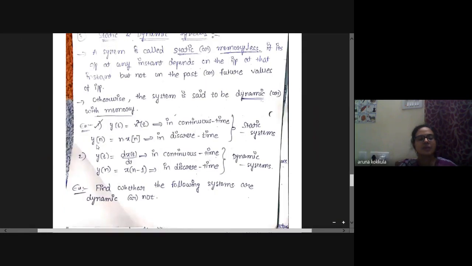Consider the first example, y of n is equal to n into x of n in discrete time. If I substitute n is equal to 0, it depends on x of 0. If n is equal to 1, x of 1. If n is equal to minus 2, x of minus 2. So at that instant of time only, your output depends on the input, so it comes under static. Whereas in the second example, if I consider n is equal to 1, x of 1 minus 1 will be x of 0. Output at 1 is depending on the input at 0, which is nothing but the past value. So it comes under dynamic systems.